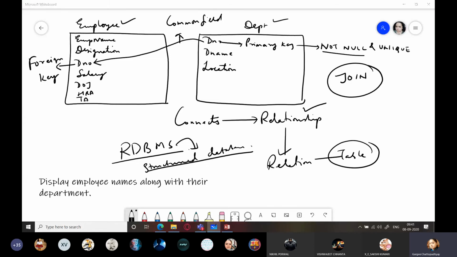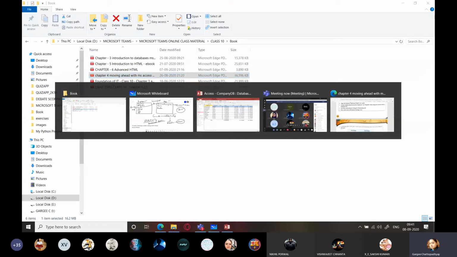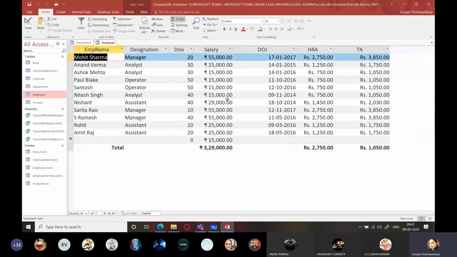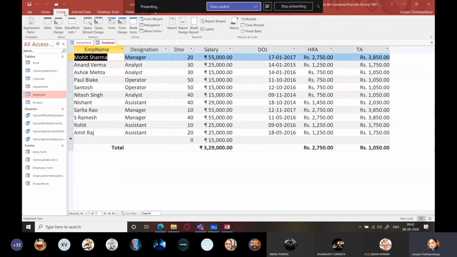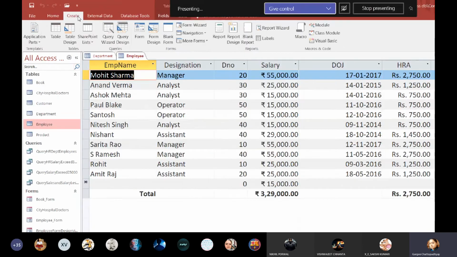Okay, so how to do this join operation? Let us see it here. It's a very, very important concept of databases. If in future you take up computer science, you will be learning databases and this will help you a lot. So we will first go to create, and please watch this very carefully, okay?